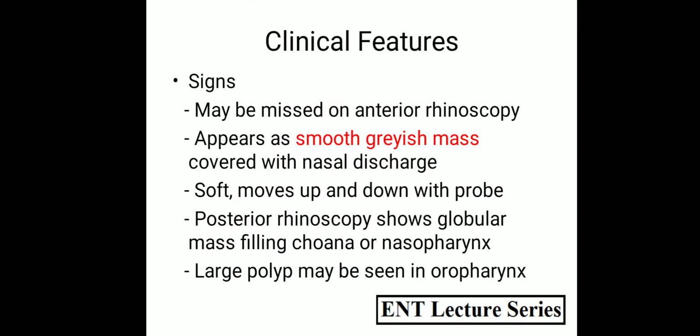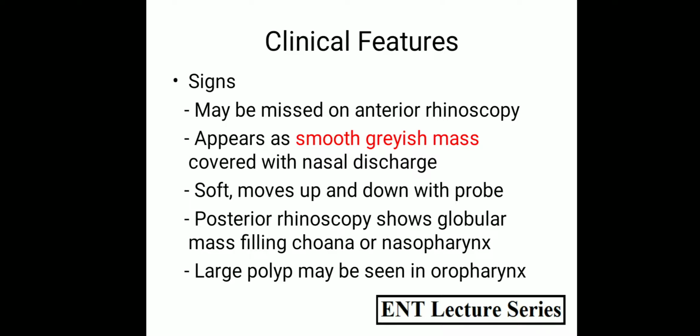The signs include, because the enterochoanal polyp grows posteriorly, sometimes it may be missed on anterior rhinoscopy, and it is seen as a smooth grayish mass which is covered with nasal discharge. Then by pressing it with a probe, it is soft in consistency and it moves up and down. It can be moved with a probe.